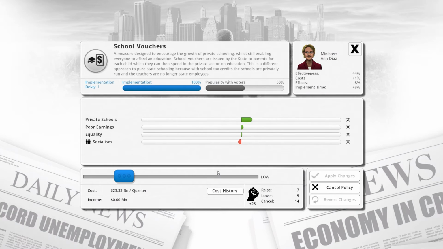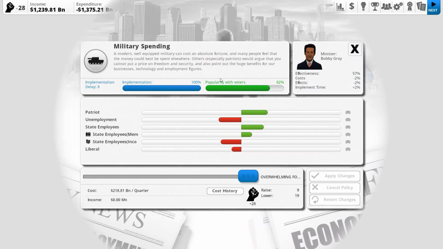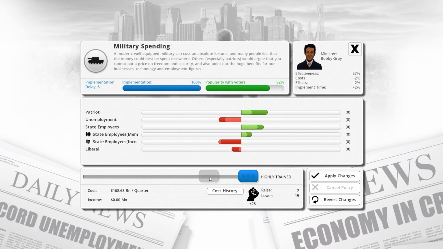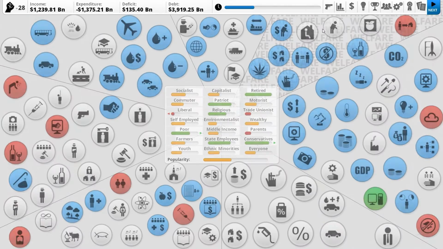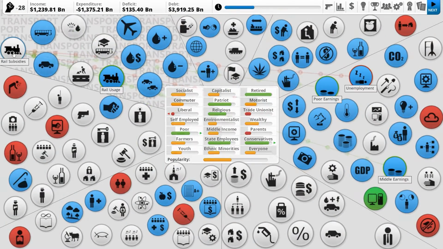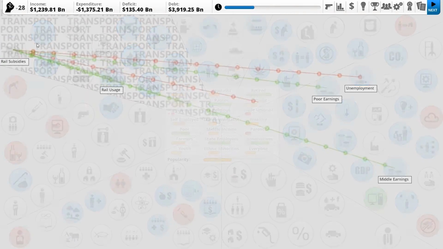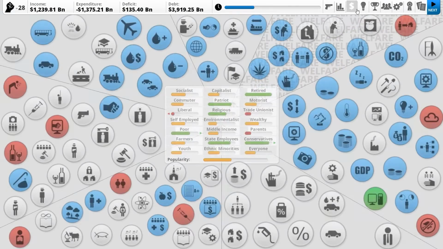School vouchers? That would work quite a lot. Private schools would get a huge bonus. Poor earnings and equality would change, but it does cost a lot of money. I'm looking for things that don't cost that much money. Now we could do something crazy, like we could just lower military spending slightly. But yeah, our patriots won't like it. We have a ton of patriots. Our patriots are a reasonably large group. So, we'll see. Order controls, again, not that useful. Train subsidies could be good. I don't know. There are a lot of problems we've got going on here.